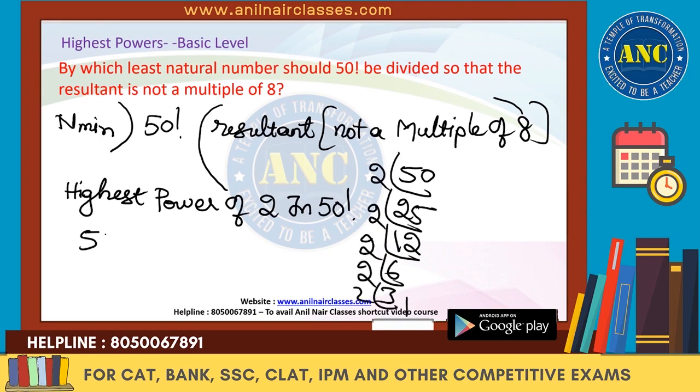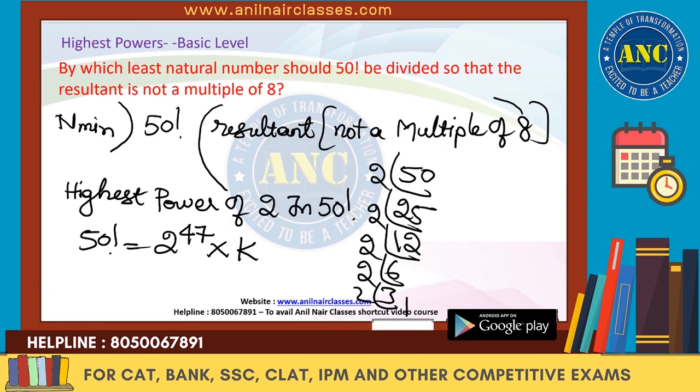So 25 plus 12 is 37, 43, 46, 47. So 50 factorial is 2 power 47 into some other prime bases.